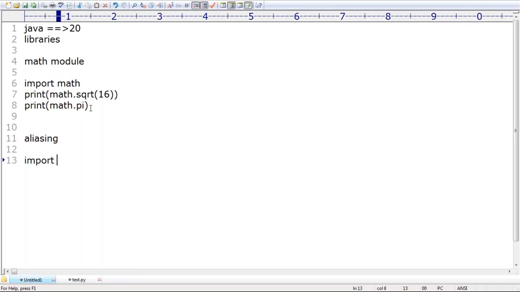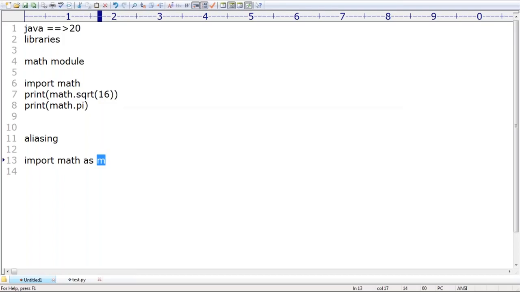So import math. Throughout the program, you need to use math dot only. Math is four letters; I don't want that. So import math as m. Now we are not required to use math; we just use m. Especially in databases, in SQL queries, you may see this type of concept, because SQL and scripting languages have this type of support.